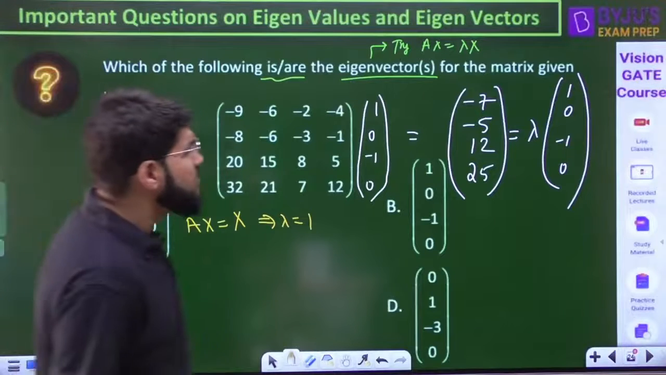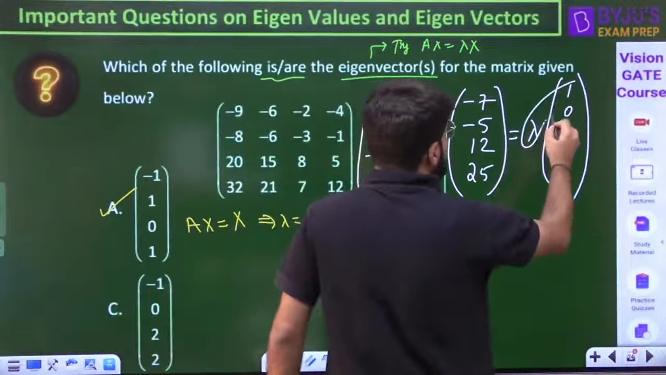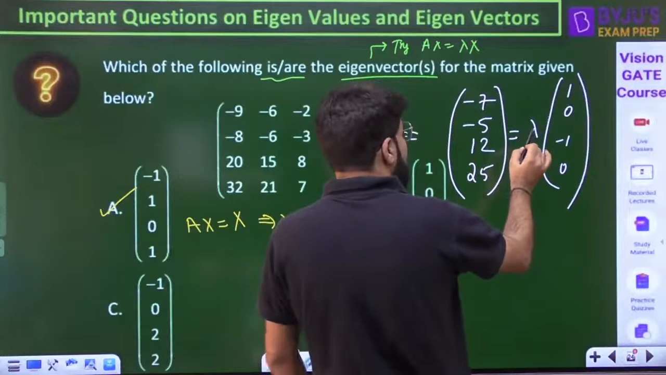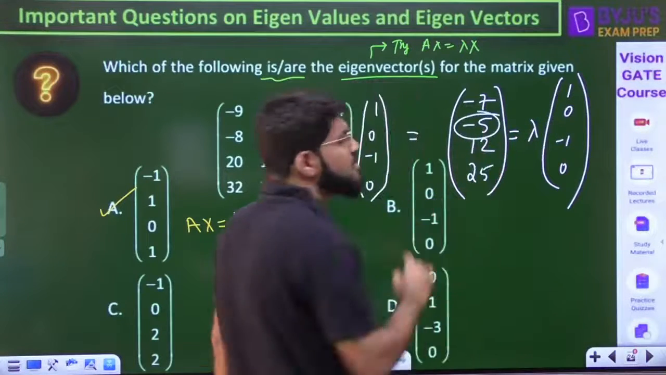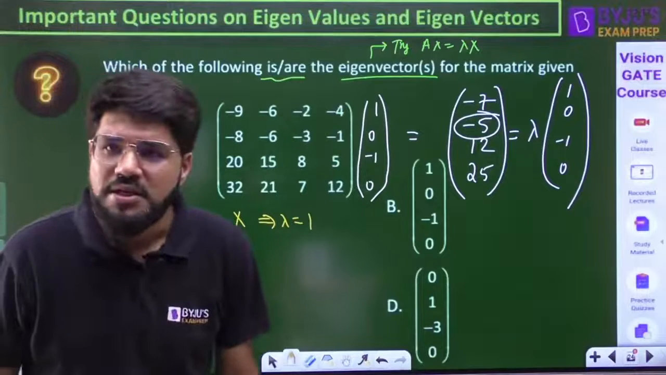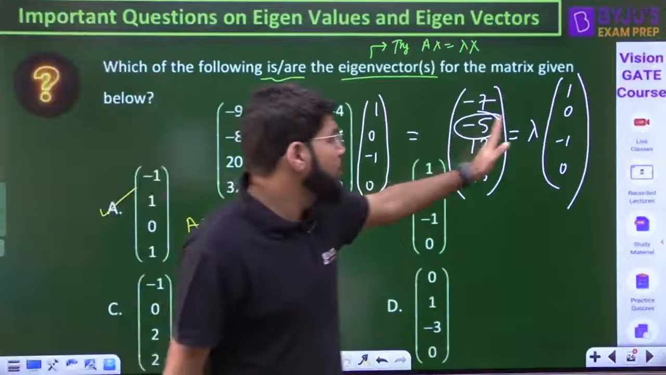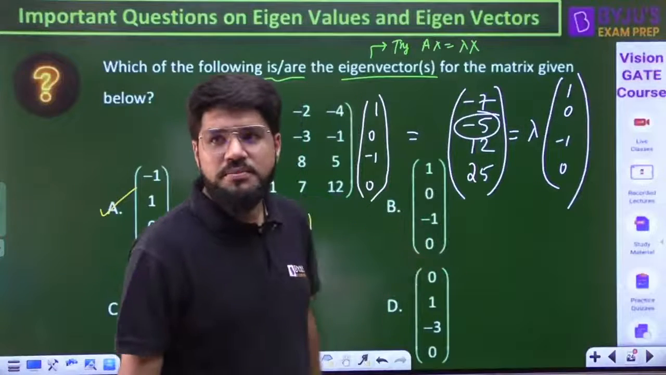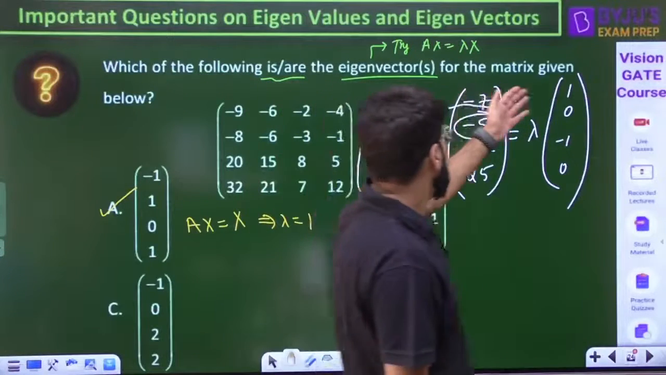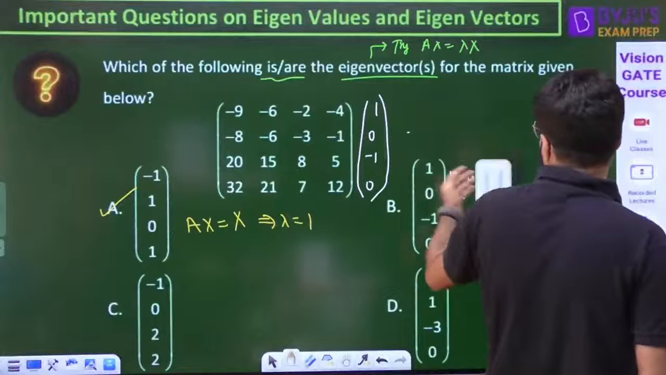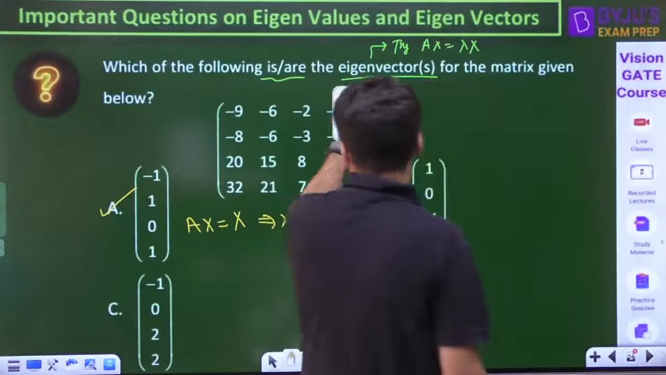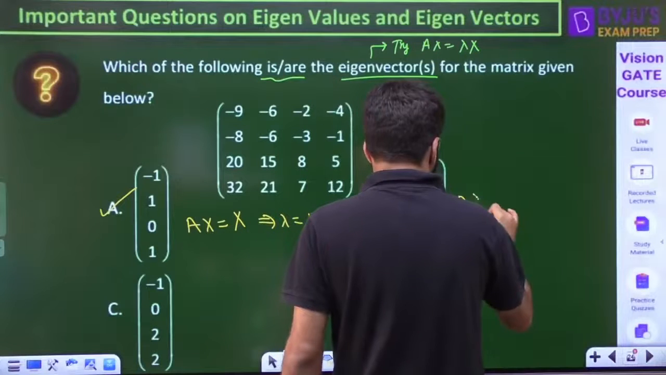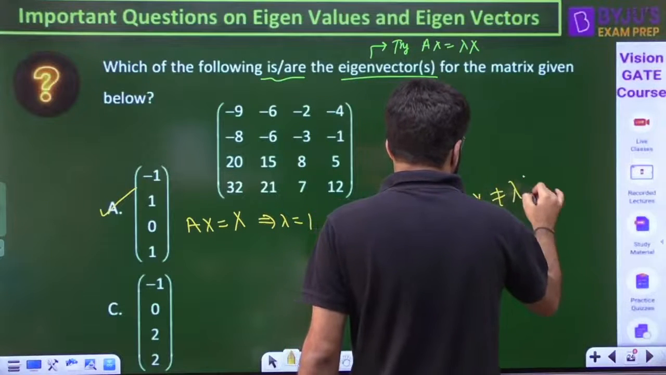Suppose if this is possible, if you equate the first element to the first element, lambda will be minus 7. But if lambda is minus 7, how can lambda into 0 be minus 5? They don't match, because if two vectors are equal, all corresponding elements should be equal. That is not possible. So option B is definitely not correct. For option B, when I have tried Ax, it doesn't turn out to be lambda x.